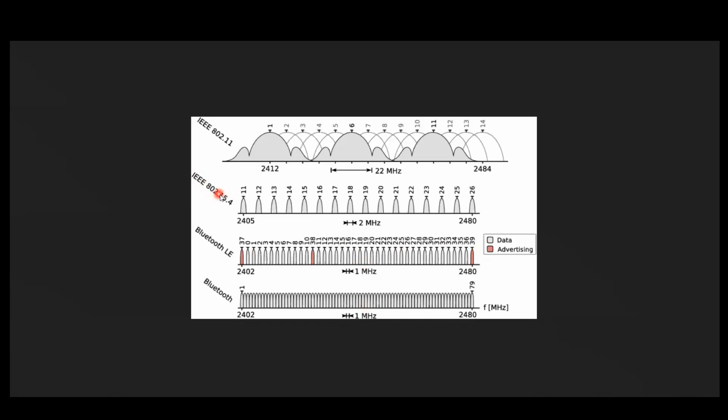But when I come to IEEE 802.15.4, you can think of the Zigbee network. Zigbee will be using this one, with 2 megahertz bandwidth. So totally we can have 26 minus 11, around 16 channels being used. But in Wi-Fi we'll be using 14 channels. What I intended to say is that all these technologies are in the 2.4 gigahertz band only, so there will be much interference which will occur in this range.